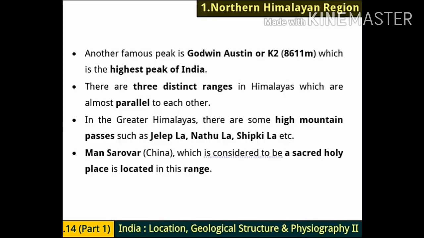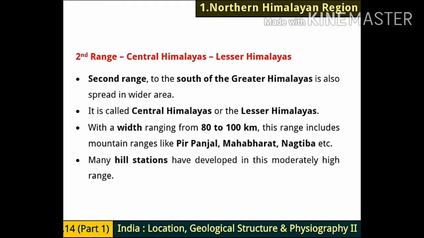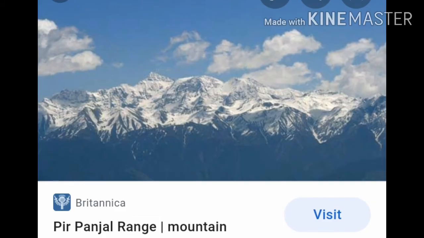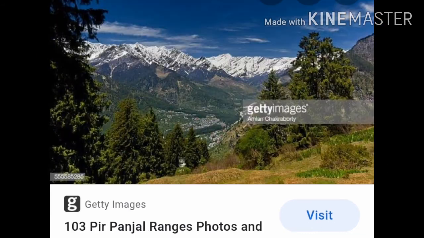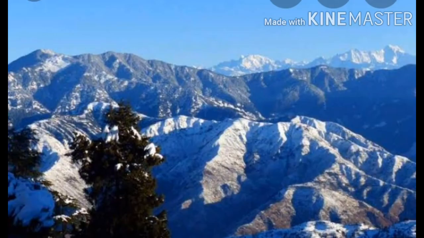Now, second range. It is also known as Central Himalayas, or we can say Lesser Himalayas. Okay? Two names are there for the second range. Which are they? Central Himalayas and Lesser Himalayas. So the first point for that second range, to the south of the Greater Himalayas, is also spread in a wider area. See, the first range was called Greater Himalayas, while the second range is called Lesser Himalayas. So the second range is also spread in a wider area. It is in the south of the Greater Himalayas. Second point, it is called Central Himalayas or the Lesser Himalayas.